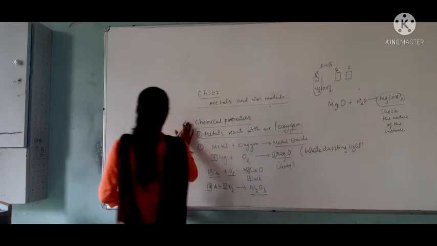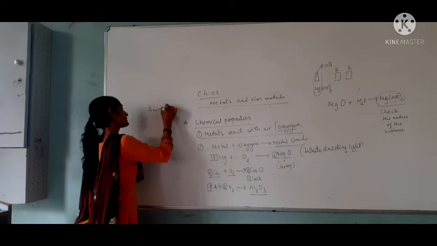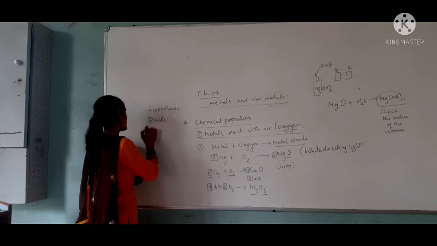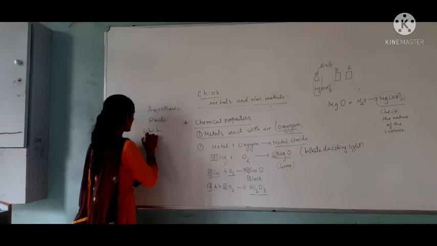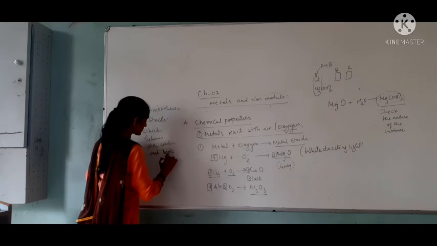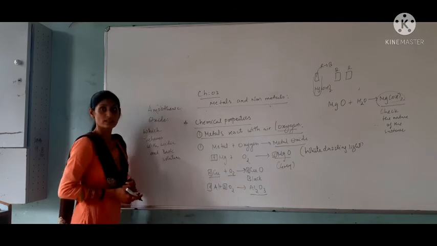Here we have a new term to learn, just see over here: amphoteric. Amphoteric oxides are those oxides which behave as acidic as well as basic, reacting with both acidic and basic solutions.